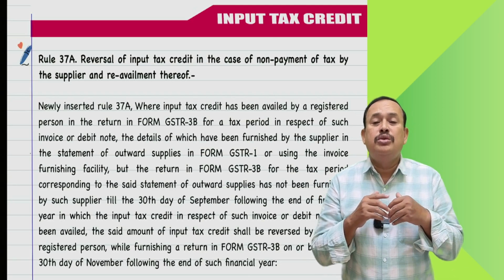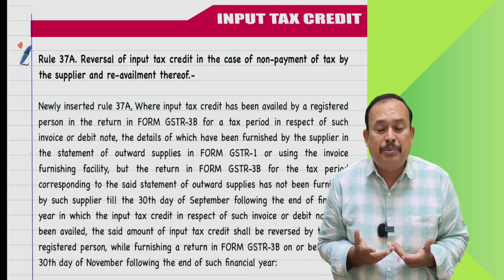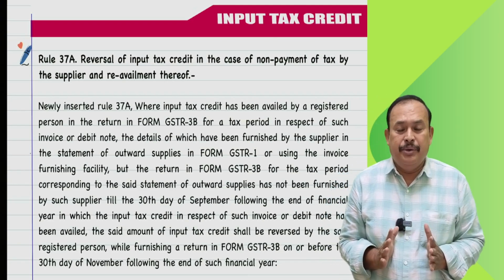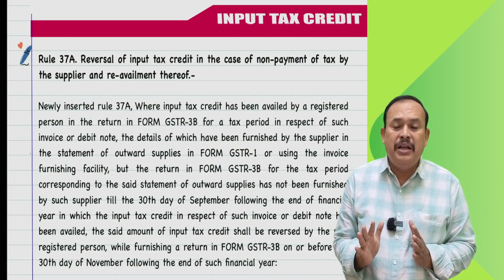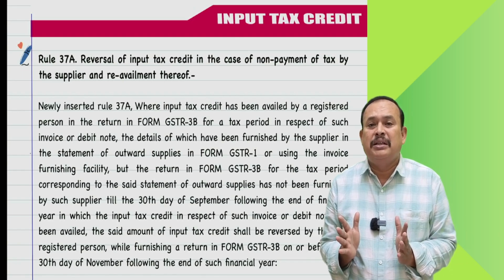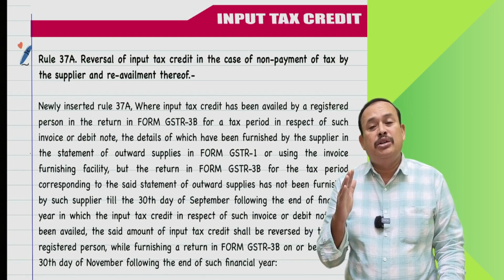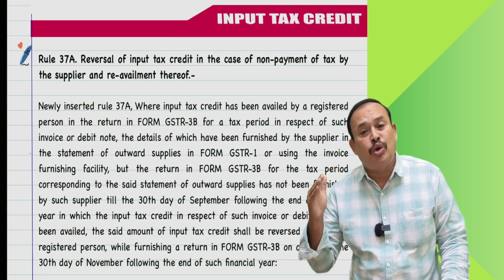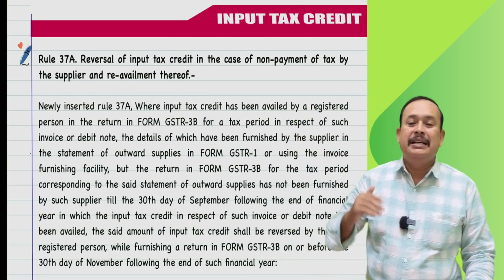You have shown in the month of September your liability. Very good. For the year 24-25, that September month tax was not paid by 20th of October. Now you can pay by 30th September 2025, is the meaning of it.